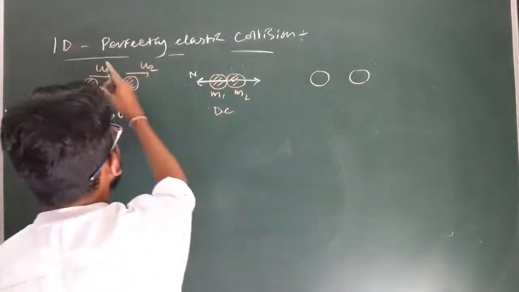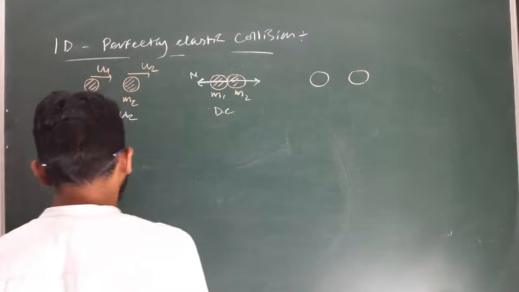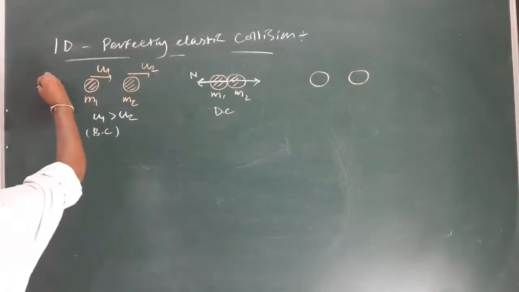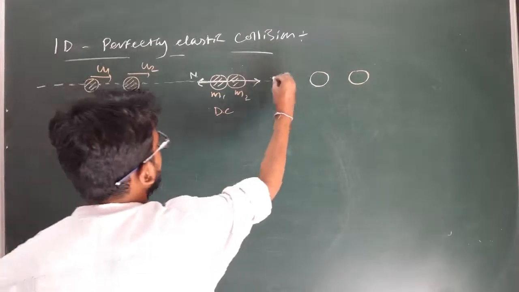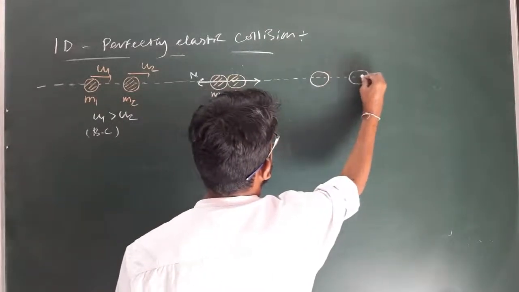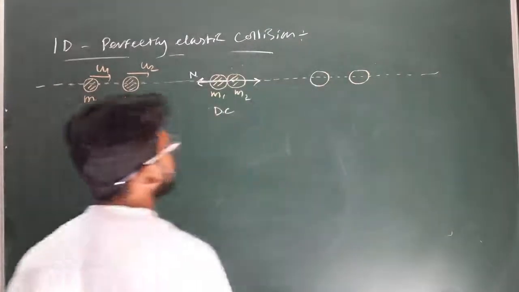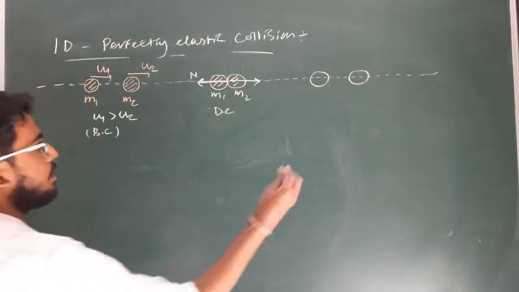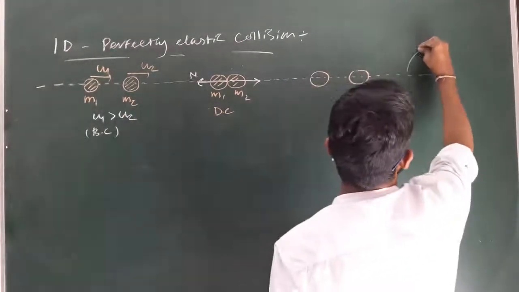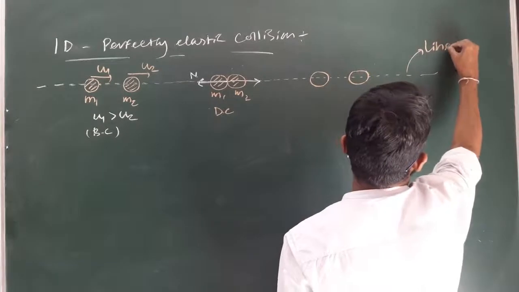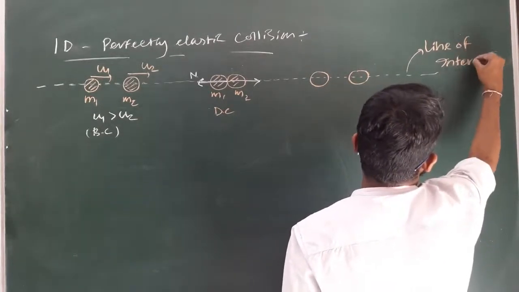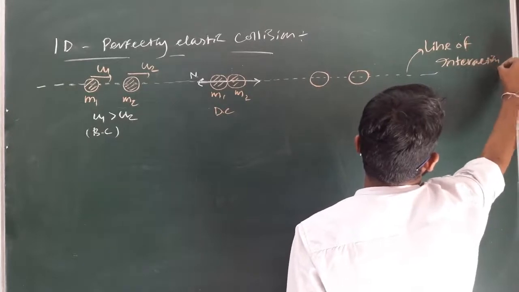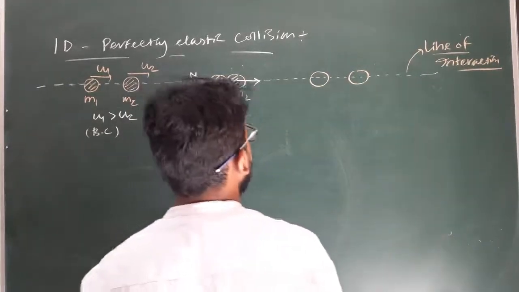And as this is a one-dimensional perfectly elastic collision, the complete process takes place along the same line. The motion of the bodies before and after collision will take place along the same line of action. Clear? This is known as the line of interaction. The line of interaction will remain the same.